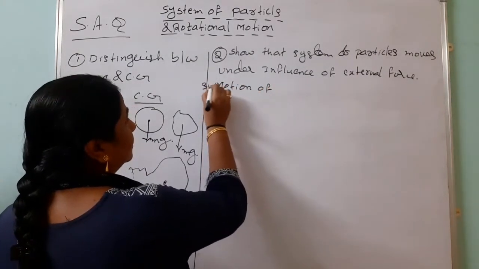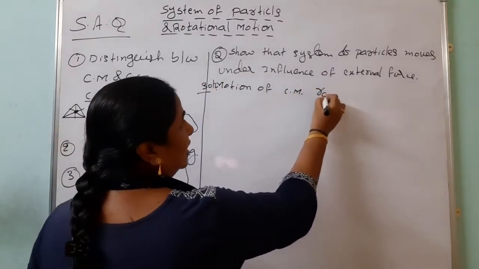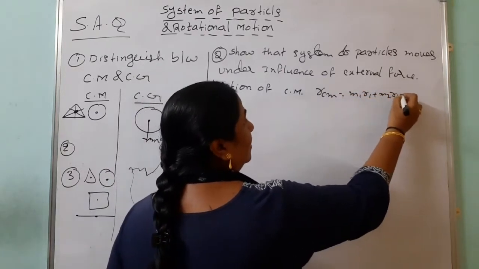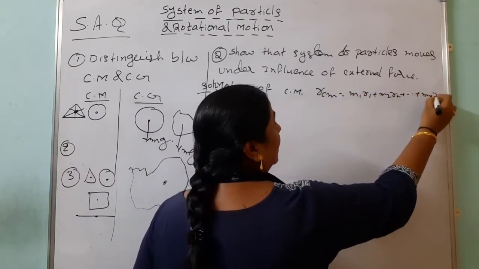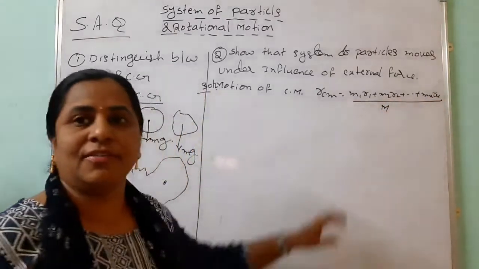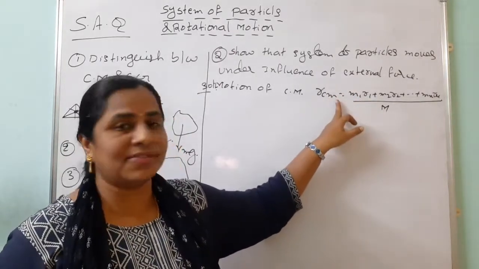How to discuss the motion of center of mass? See, the position of center of mass is m1 r1 plus m2 r2 plus and so on mn rn, divided by the total mass of the body, m. From the coordinates of center of mass, r, we are considering displacement of center of mass.